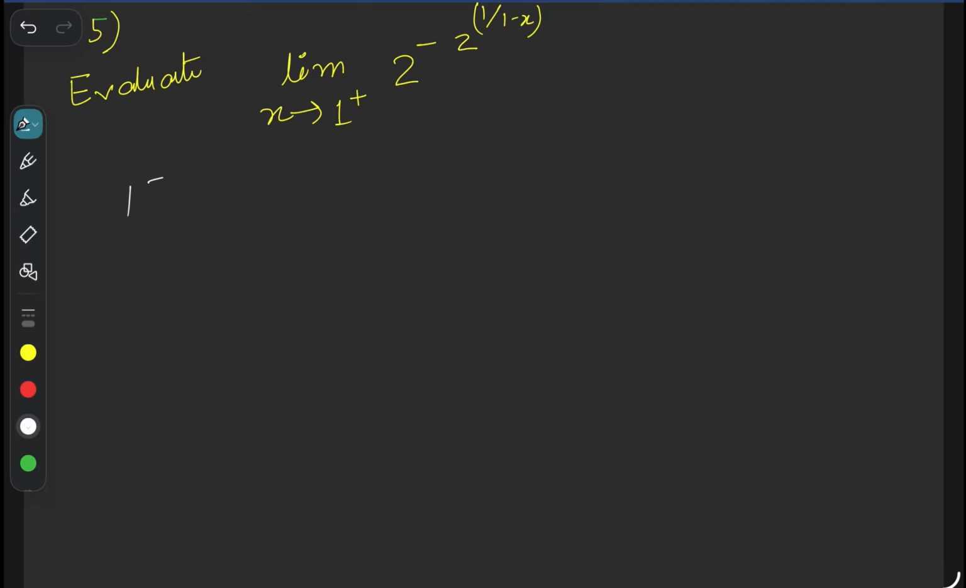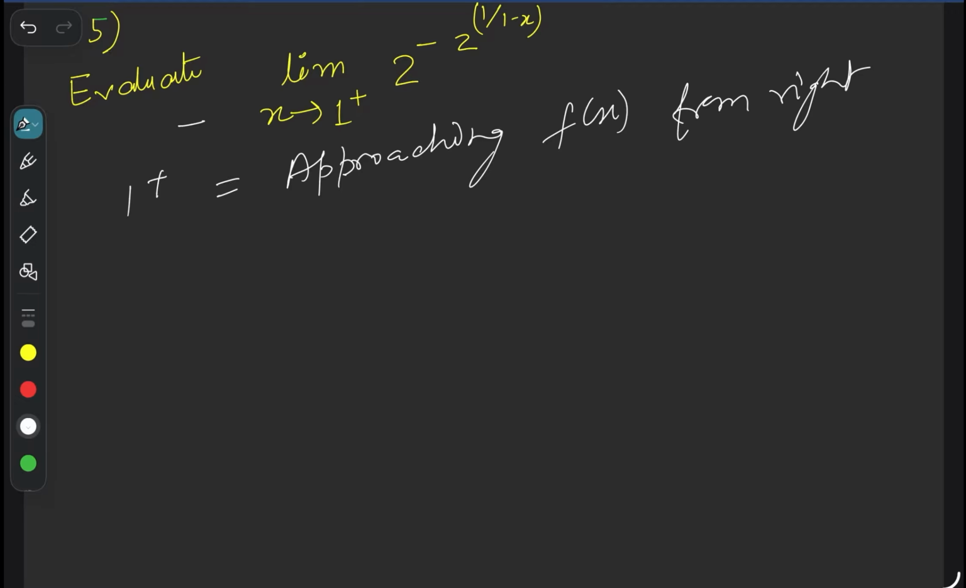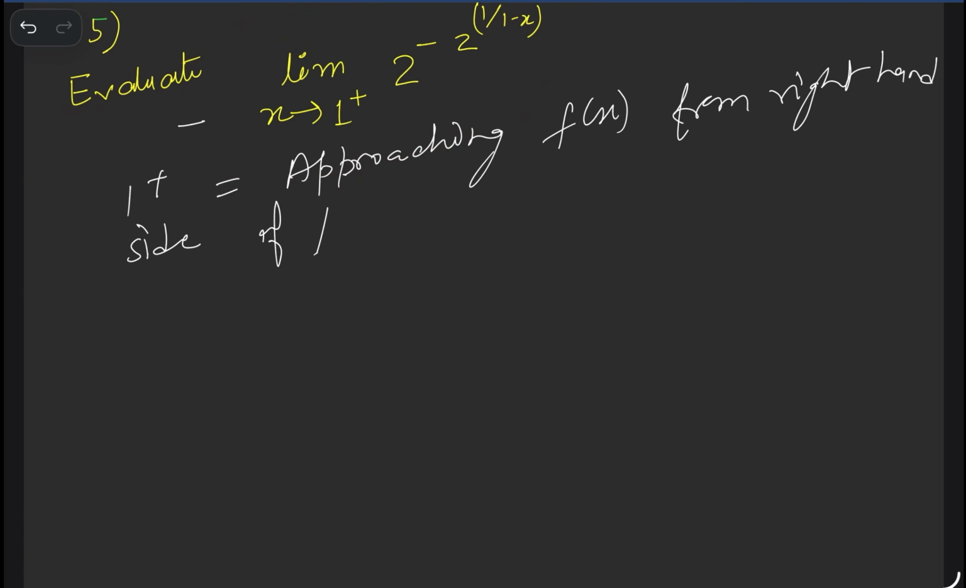1 plus means approaching fx from the right hand side of 1. Okay, got it? What is the meaning of this complete limit? It means that when x moves towards the right hand side of 1, where does this function go? So we already know how to find the limit as h tends to 0, and how does h tend to 0?